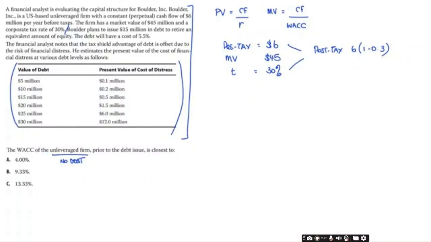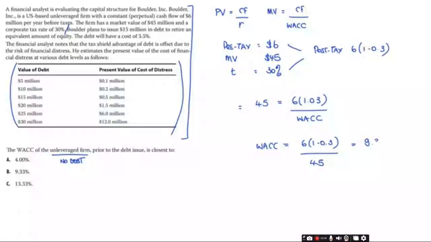And we know the market value is 45, so we have a market value of 45 being equal to my post-tax cash flows discounted at the WACC. My WACC, with a little bit of rearrangement, must be 6 into 1 minus 0.3 divided by 45. That's going to give me 9.33%. My WACC is 9.33, which is B.